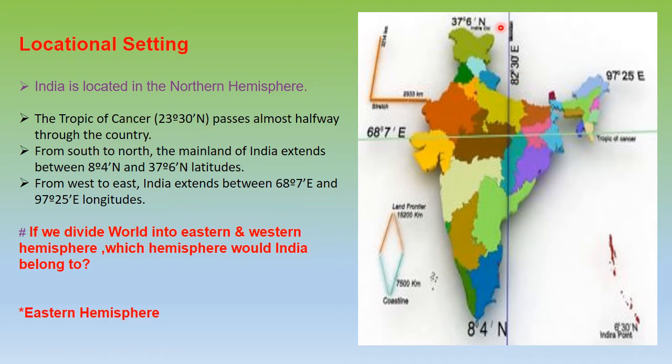Now from south to north, the mainland of India extends between 8 degree 4 minute north to 37 degree 36 minute north. So these are your latitudinal extents.